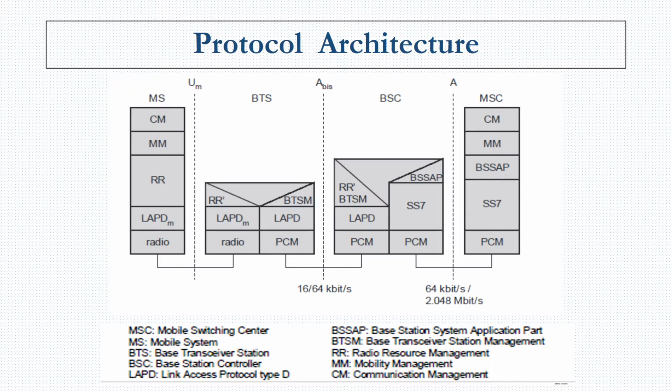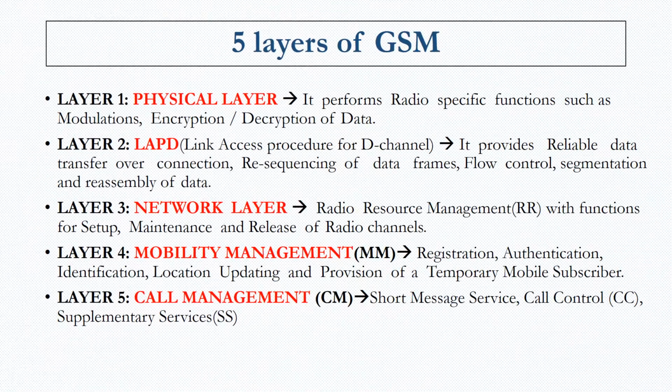So the UM interface, the ABIS interface and the A interface all play a very important role in the protocol architecture, and different protocols are used in these layers, and every layer is responsible for performing specific functions. The 5 layers can be summarized as follows. You have the physical layer, layer 1 or the lower layer, which performs the radio specific functions for modulation, the pulse code modulation I mentioned, encryption and decryption.